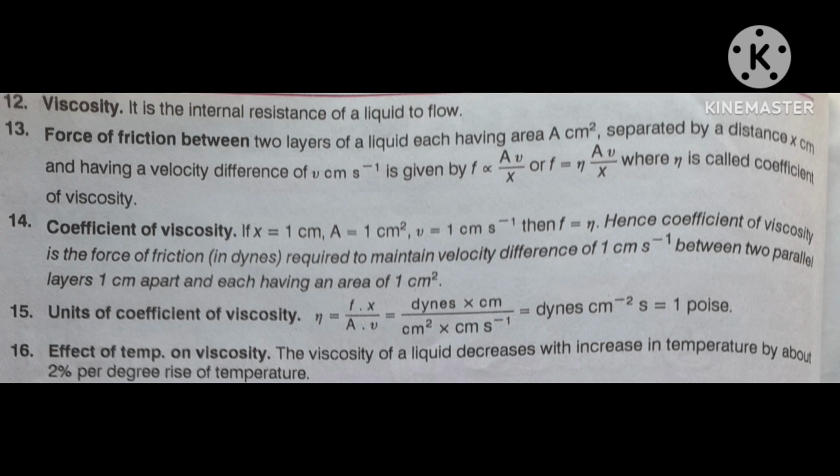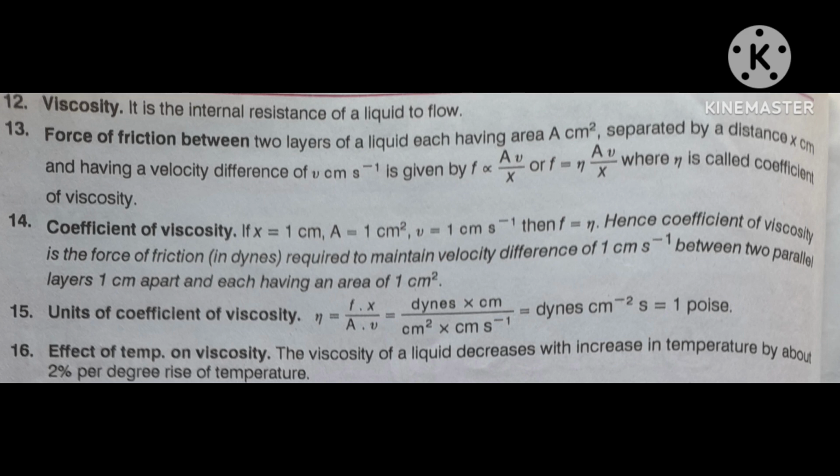I have proved to you that F is equal to N, you have seen. Then the coefficient of viscosity is the force of friction in dynes, because you are using the term centimeter, hence it will be in dynes.